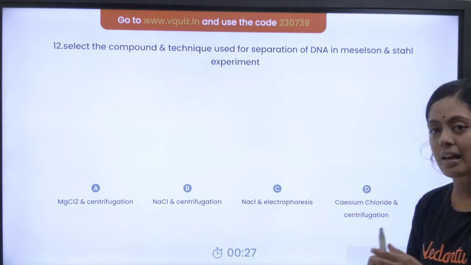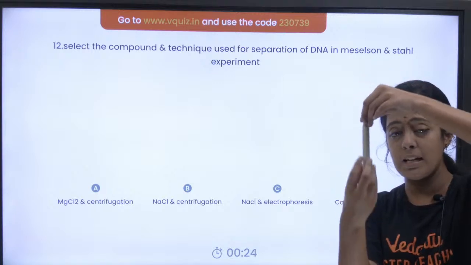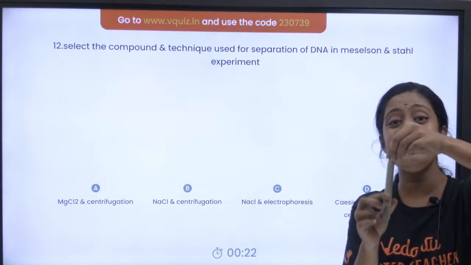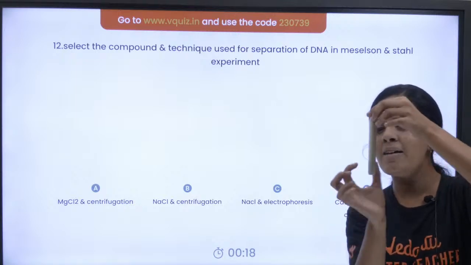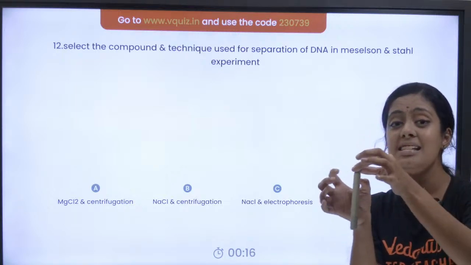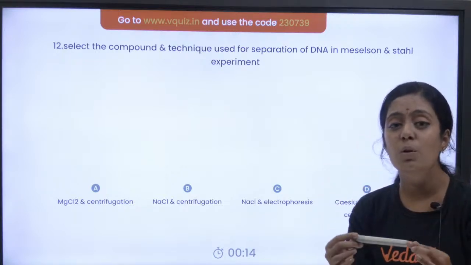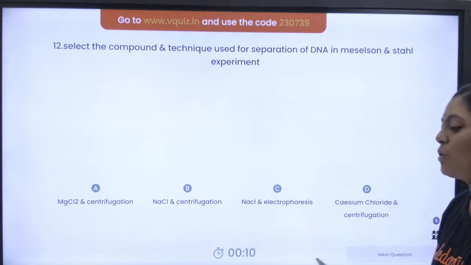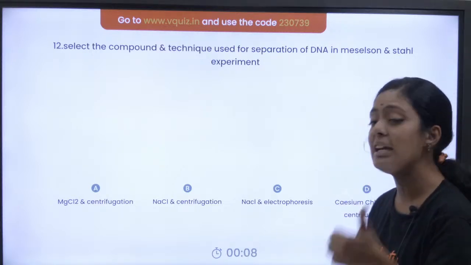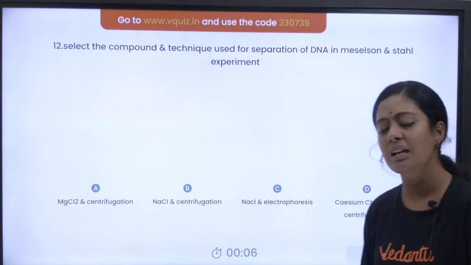Okay, so enna nadakuduna adu or centrifuge tube irukum pasangla. There is a density gradient. Okay, so the density is going to increase. Inga vandu density adhigama irukum, inga vandu density kammiya irukum. So that is what we call it as a gradient of density. Yes, absolutely correct. Those who have answered it as option D, very good. You have got your basics very very clear.